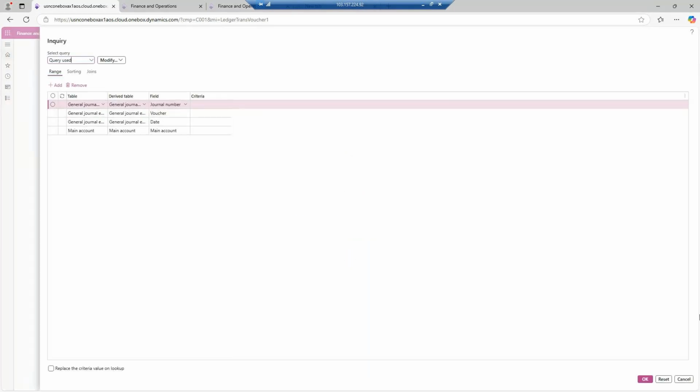My system is now ready, and we are right now in the C001 legal entity, and we have done one transaction.